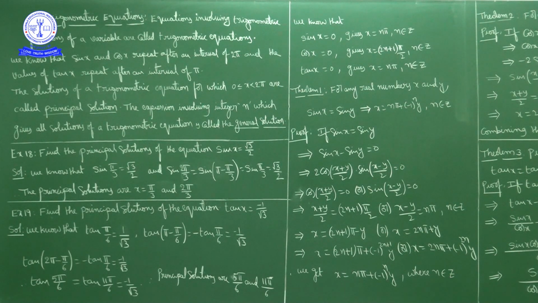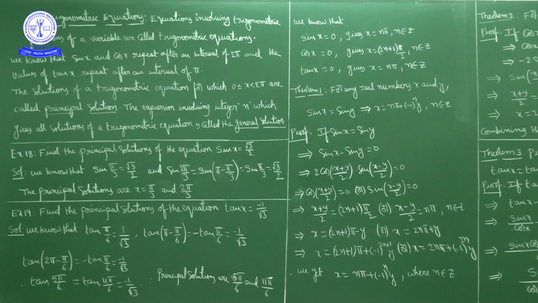Pi by 4, or x is equal to pi minus pi by 4, or else x is equal to 2 pi plus pi by 4 also. That means after an interval of 2 pi, the values repeat for sin x and cos x. Sin x and cos x values repeat after an interval of 2 pi.